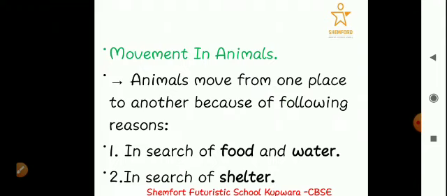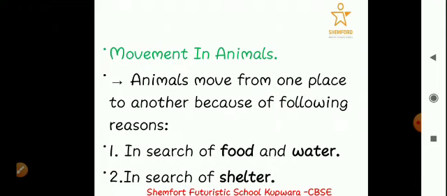Okay, the main two reasons that they move from one place to another are in search of food and water, and in search of shelter. They have to move in search of food. Animals, if they are staying at a place, it's not possible that they will get the food from that place for the rest of their lives. For example, they can live for 50 years or 20 years, so it's not possible that they will get the food from one place for 20 years. For that reason they have to move to some other place where they can get food.